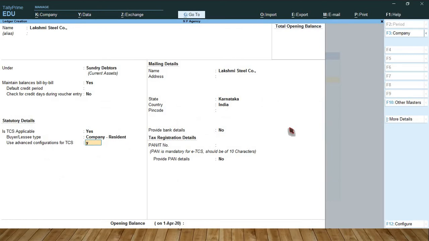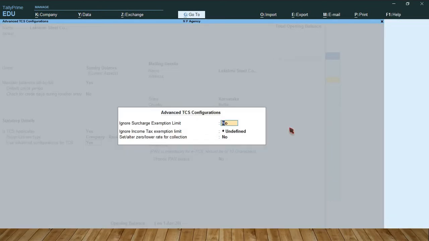So here select yes. So ignore surcharge exemption limit, no. Here ignore income tax exemption limit, not applicable. Select not applicable. Set alter zero lower rate for collection, set to no. This is only for SEZ, special economic zone.